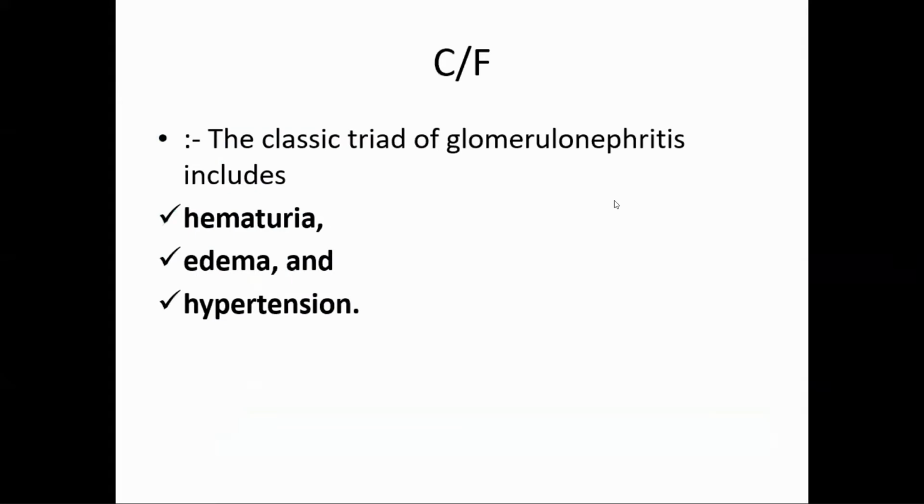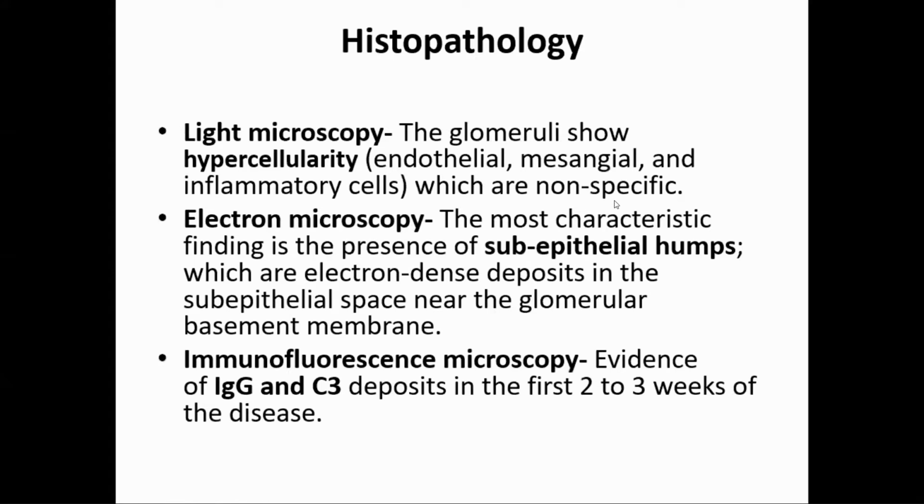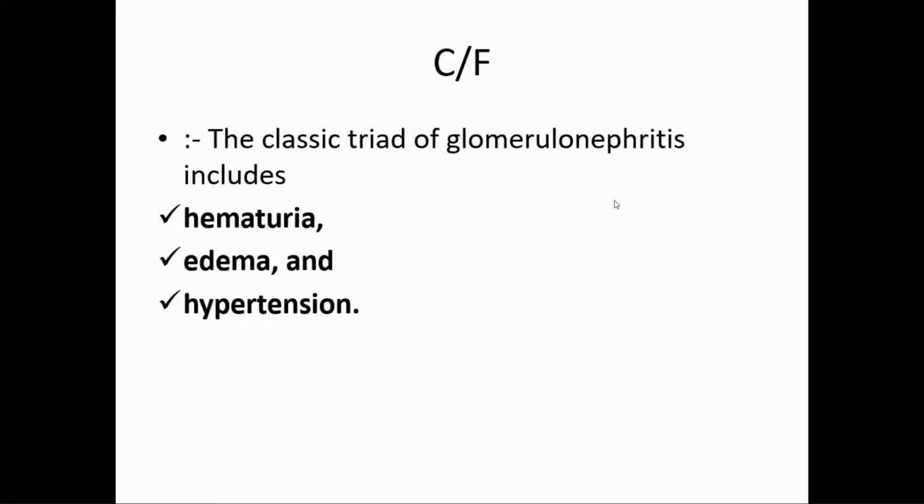Now coming to the clinical features, the patient presents with a triad. Glomerulonephritis mostly presents with the triad of edema. The edema is more prominent in the periorbital area than ankle edema. If you see in the cardiac causes, the edema was more in the ankle, isn't it? You remember the heart failure and all? Yeah. So here the edema is more facial. So hematuria, hypertension, edema, these are the main clinical features apart from the features of renal failure, that is oliguria and anuria. So this is an important clinical triad.